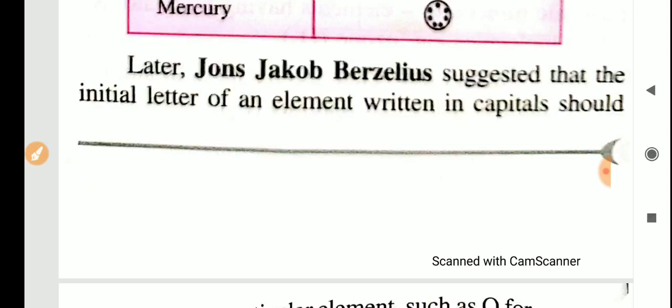So John Jacob Berzelius, don't forget these people's names. First the alchemists came, then Dalton came, and now John Jacob Berzelius. He told that it is easy to use the first letter of the element as the symbol.